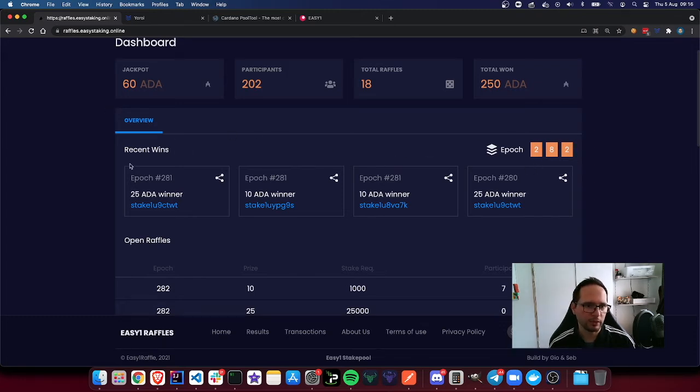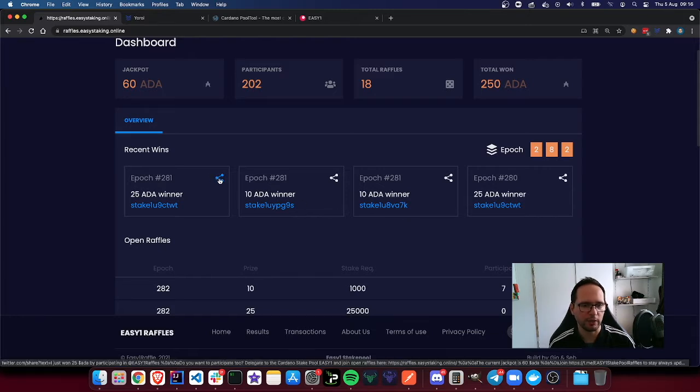The next section is the recent wins. You can see here the winners for the previous epoch. In this case we have 3 winners. The first one is a winner of 25 ADA, and this is their stake ID. And then there are 2 winners of 10 ADA and their stake IDs. There is also a share button so that you can easily share your winnings on Twitter.